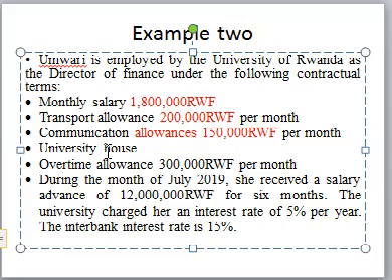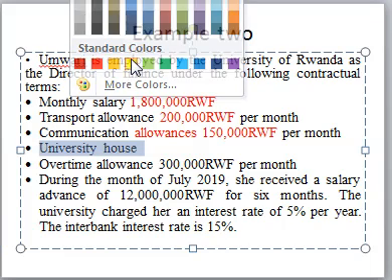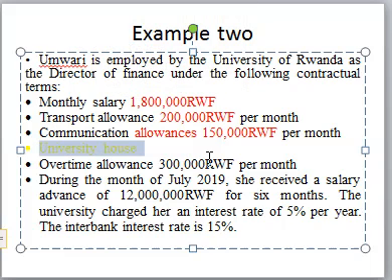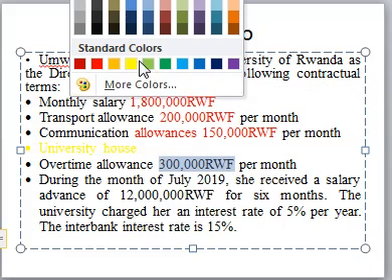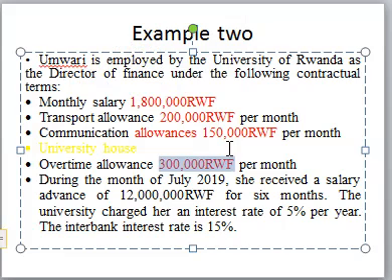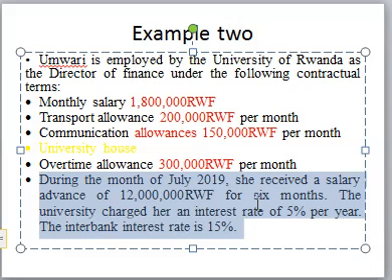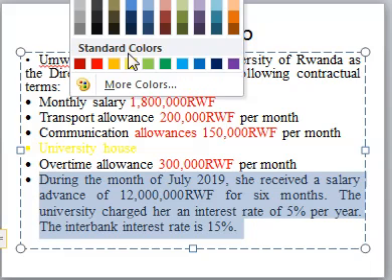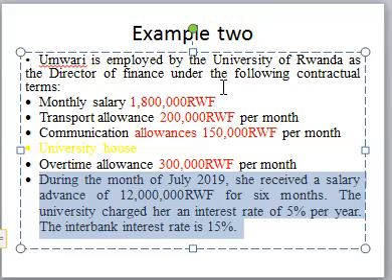We have a university house. This is a benefit in kind. So we put in a yellow. Overtime allowance. This is a cash benefit. We put in red. During the month of June, she received the salary advance. So this one is a benefit in kind. We put in yellow.